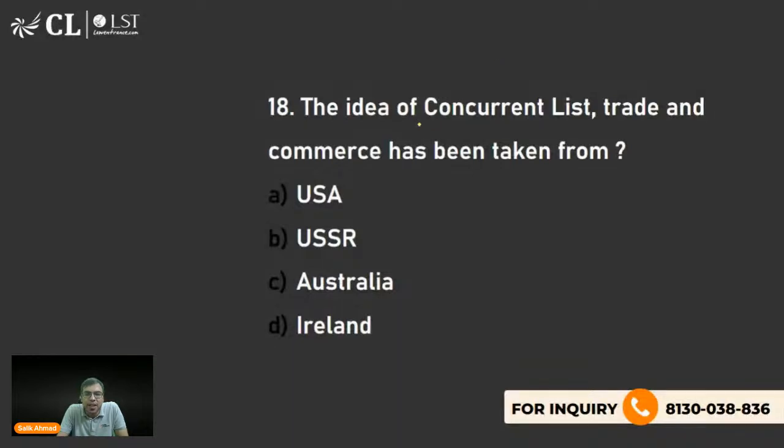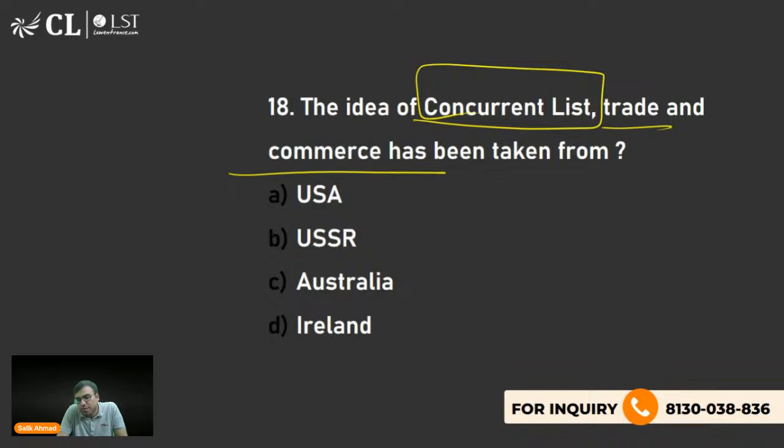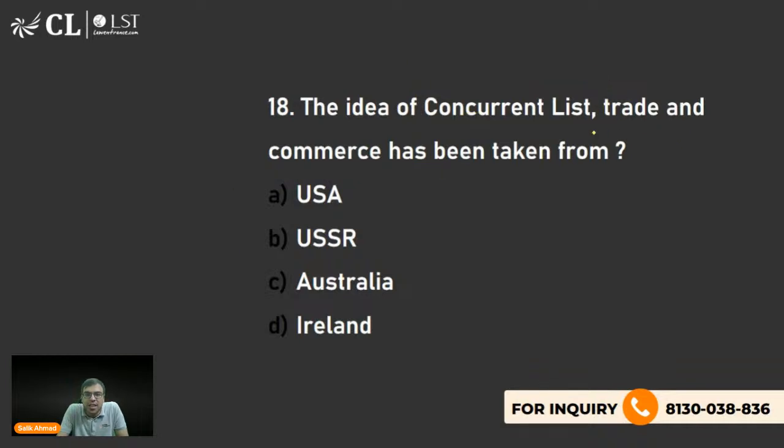The next is the idea of the concurrent list and freedom of trade and commerce.